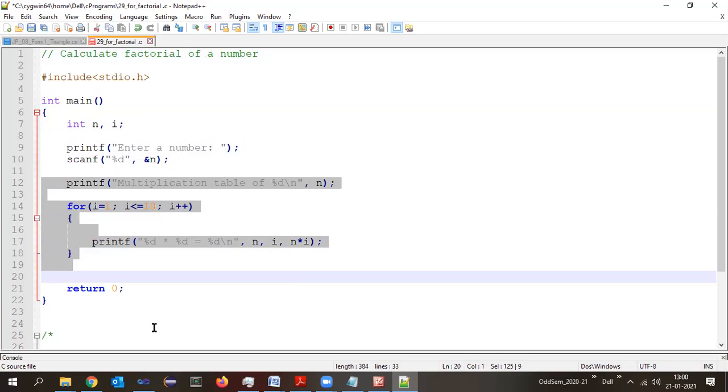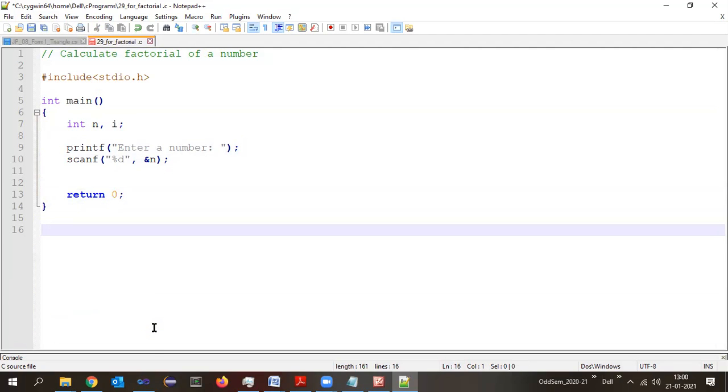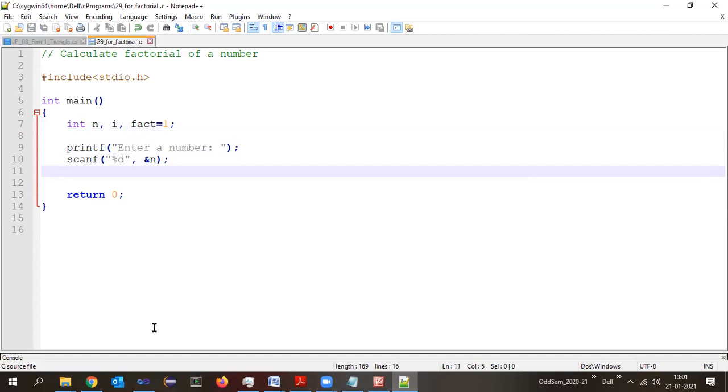Most of the content remains the same here. What we require is a number whose factorial we are going to calculate. Correct? Now, we need a counter variable and we also require an n value. And we are going to calculate the product, right? Every time we multiply that number and store it into one particular variable. So we require one more variable here. I will take it to be fact as that variable, and I will set the initial value to 1, because if you multiply any number by 1 you get the same number. So the initial value I will take to be 1. Then enter a number and read that number.